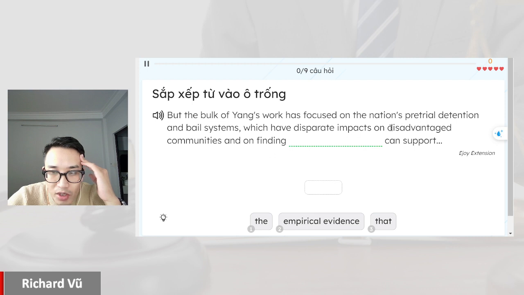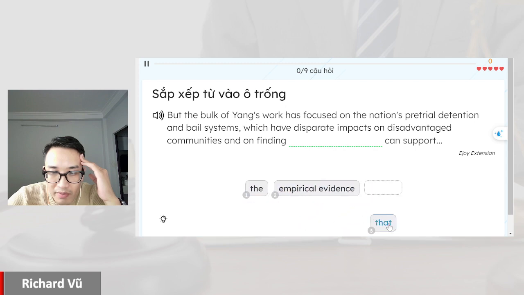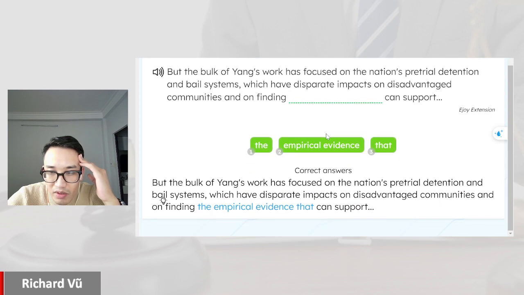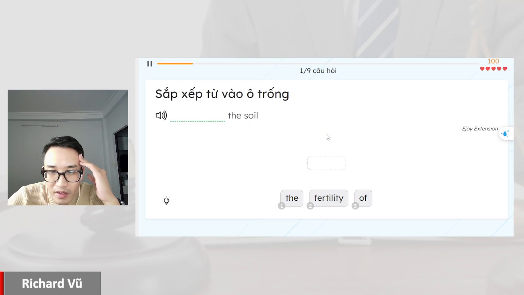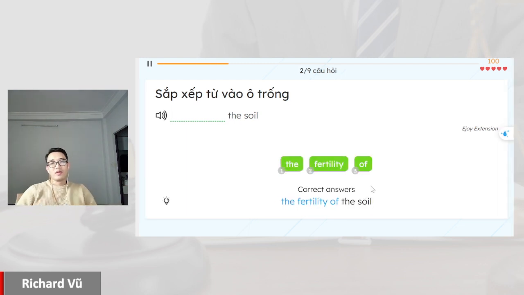Spread impact on disadvantaged community and on finding the empirical evidence. Empirical evidence. Fertility.